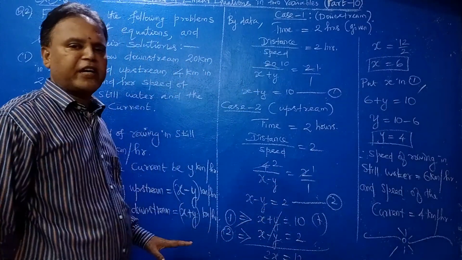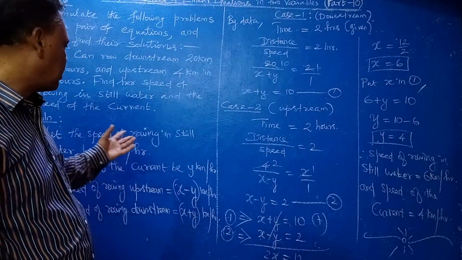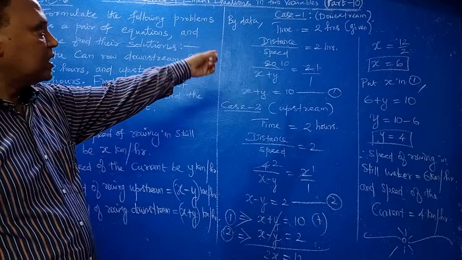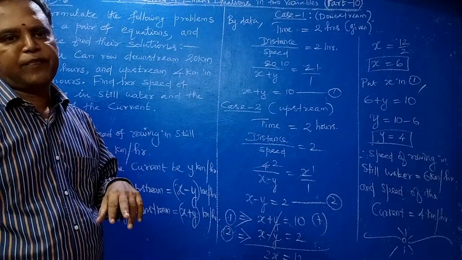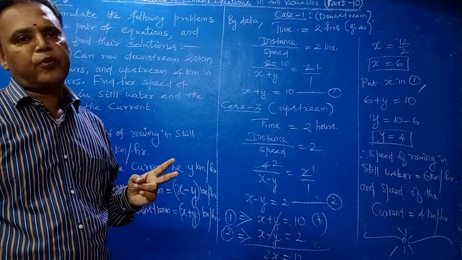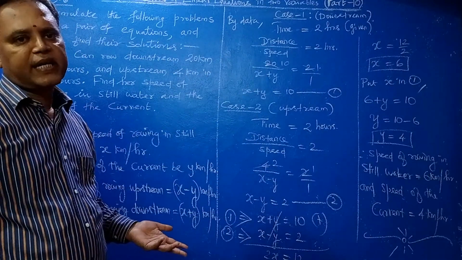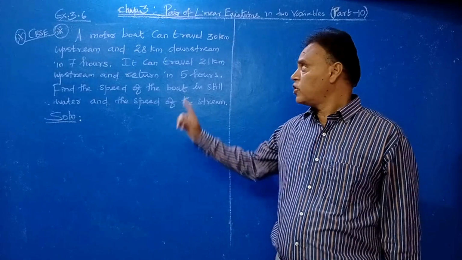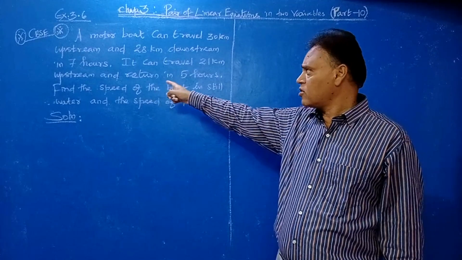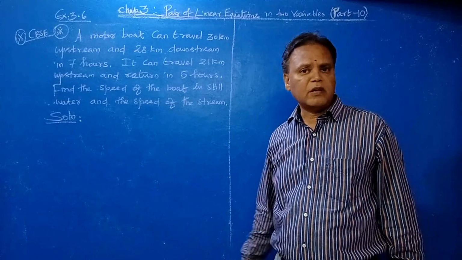So very simple, easily you can find out. You should know what is downstream, what is upstream. Then this problem is very easy. Then you have to apply the formula: distance equal to speed into time. From this you can find out time equal to distance by speed. These two things are very important. Practice well. CBSE question, this type is very important. Last year also this type of questions asked. Horse problem also they will ask.